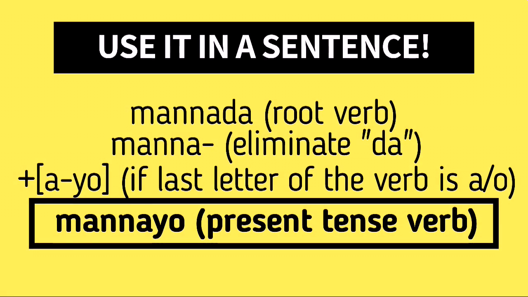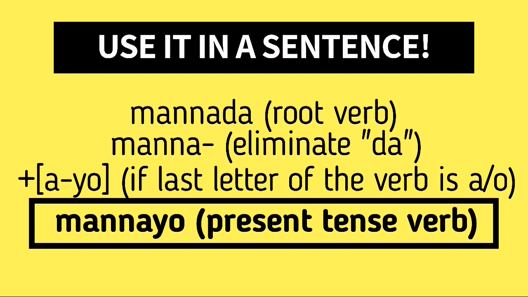But our word for the day is Mannada. So, how did it transform into manayo? The word Mannada is considered a root verb. Therefore, if we are going to use it in a sentence, we have to transform it. The first step is to remove the da at the ending of the word. So, in case of Mannada, if we remove da, it becomes mana. And then we add yo.